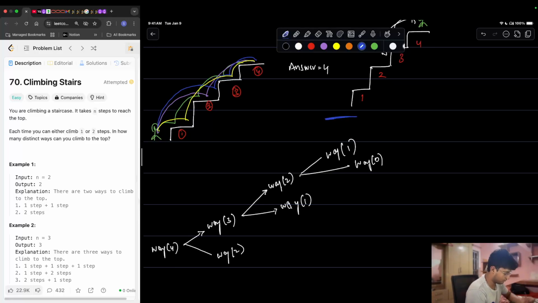Okay, perfect. Now ways of 1. How many ways are there to reach 1? Let's think about it. Ways of 1 is either ways of 0 or ways of minus 1. Minus 1 is not valid.